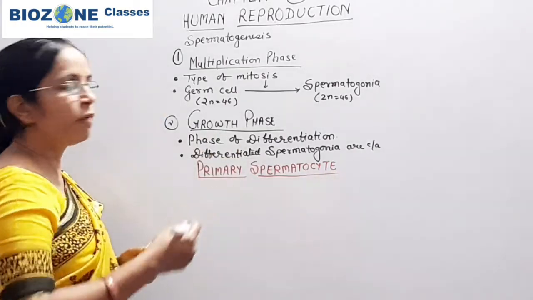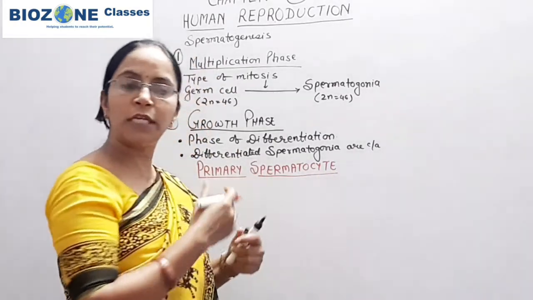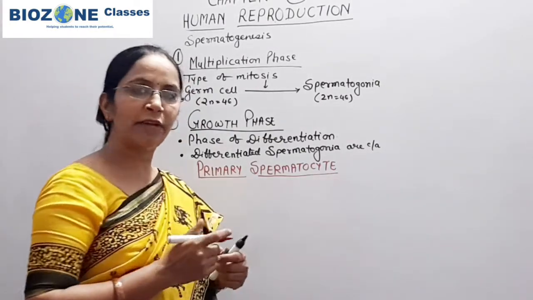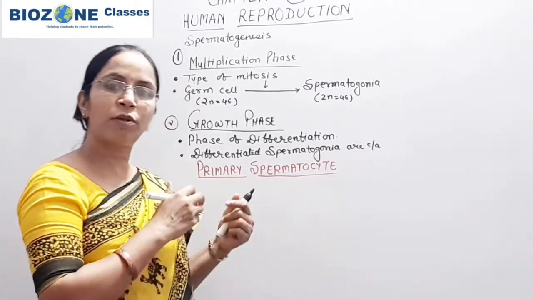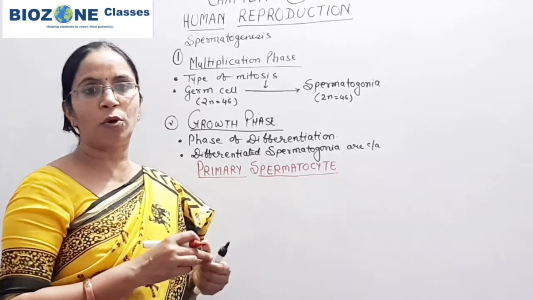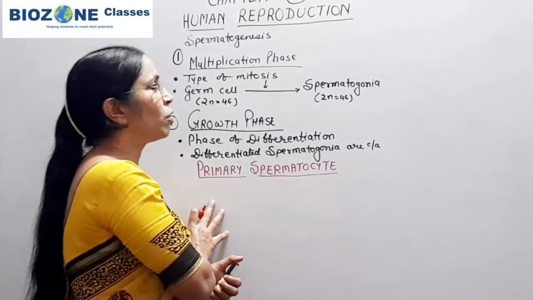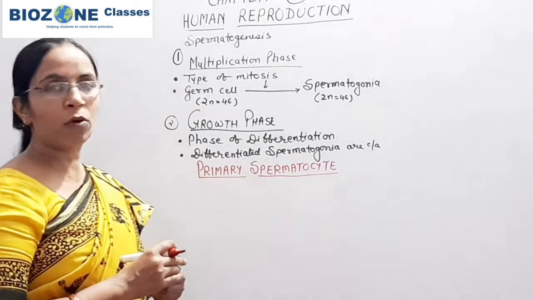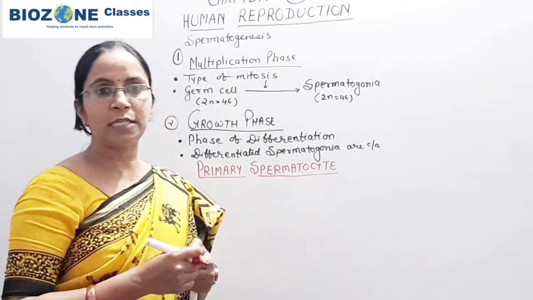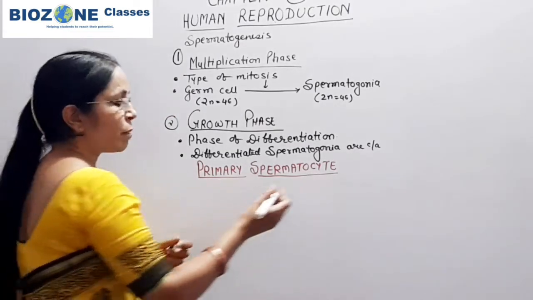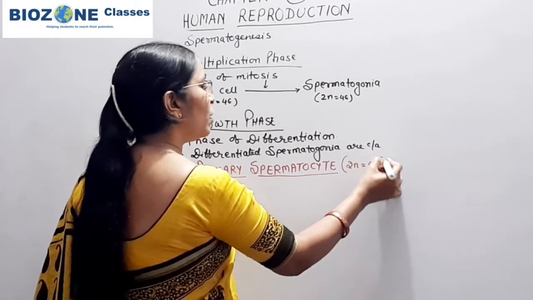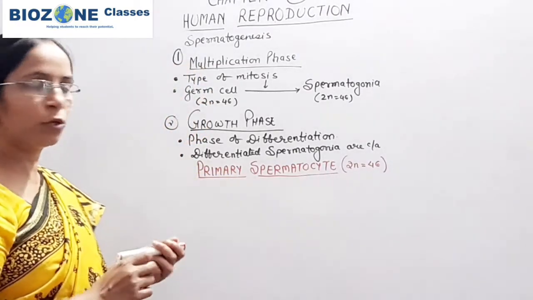And again you should be very clear about the chromosome number, because these questions are generally asked in your NEET exam. The question, what are the various phases of spermatogenesis, is one of the most important questions for your board exams. So the students who are preparing for boards, pay attention to this session very well, because generally 4 marks and 5 marks questions are asked from the phases of spermatogenesis. The primary spermatocyte is a diploid cell, that is 2n equals 46.